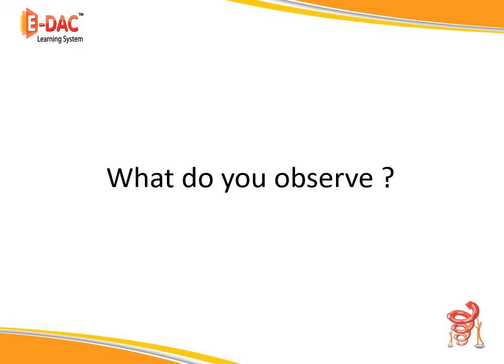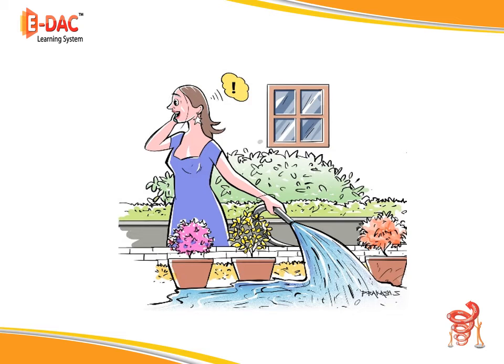So, children, I am going to show you some pictures. You have to tell me what you observe in those pictures. What do you see in this picture? A person is calling on the phone, and on the other hand, she is wasting the water.